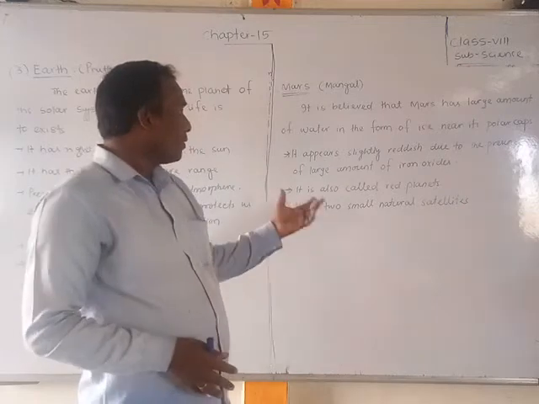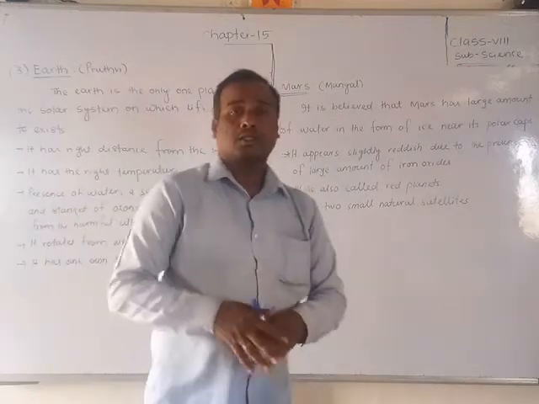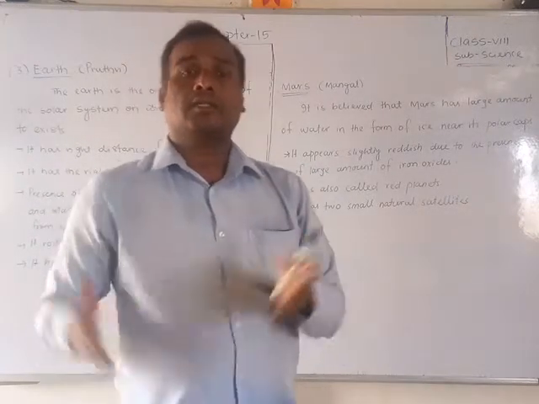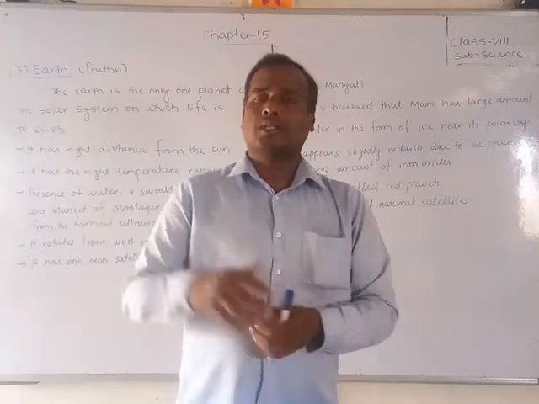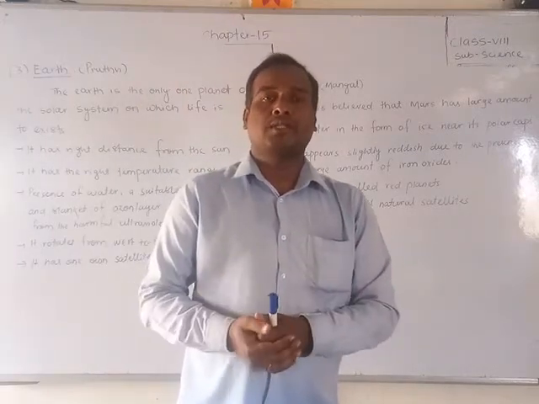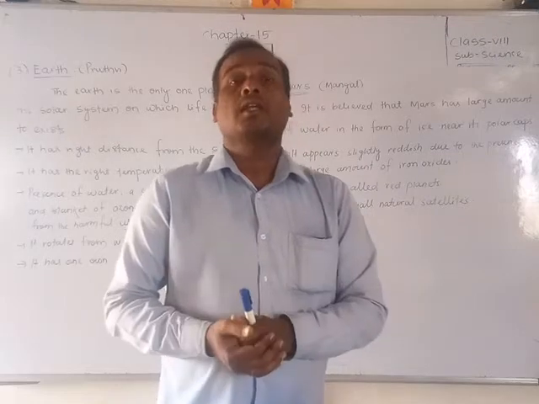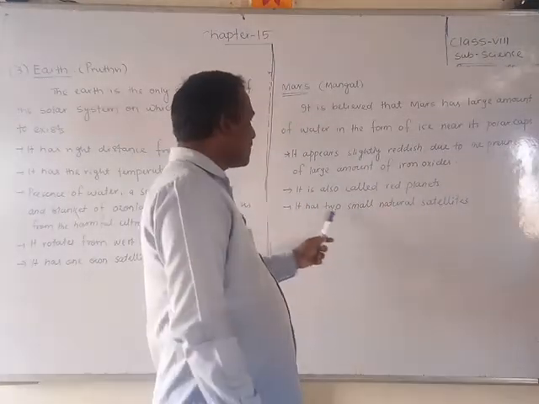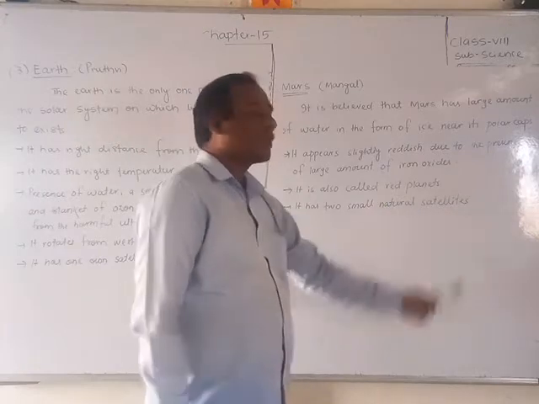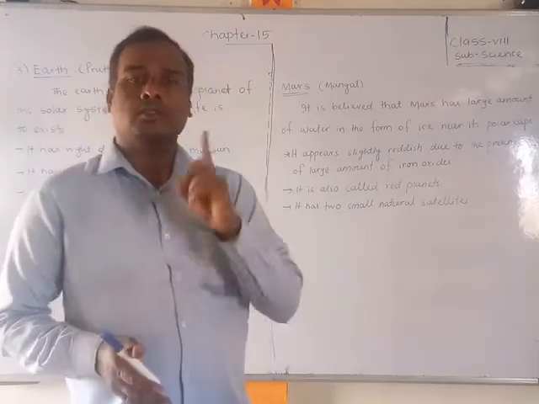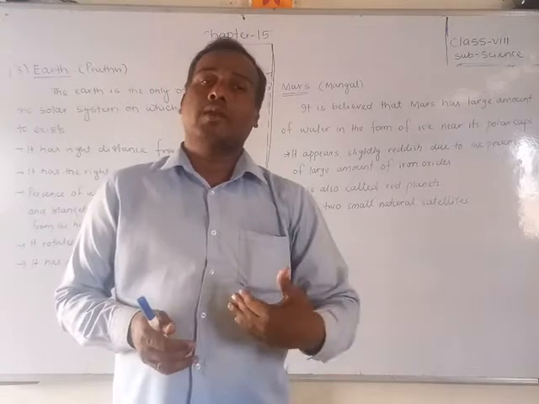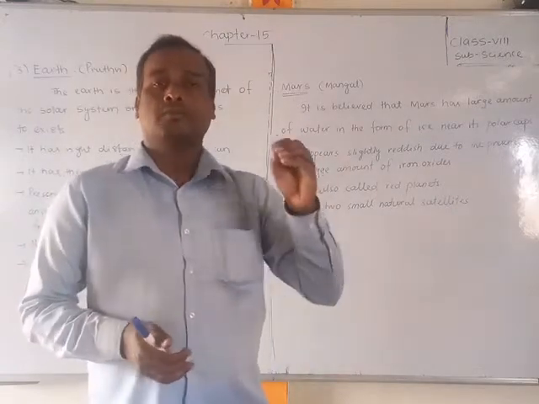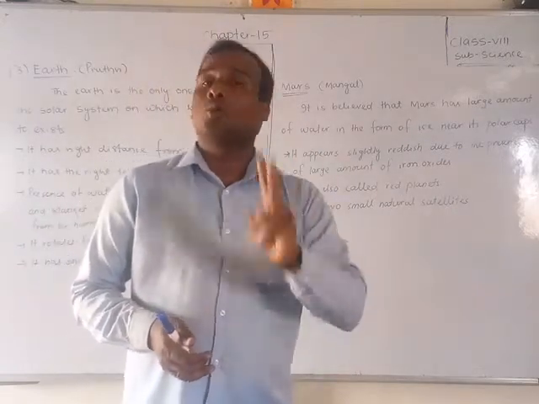So that's why, due to iron oxides being present on Mangal, or Mars, it is reddish in color. That's why we also call this planet the red planet. It has two small natural satellites. Just as Earth has one natural satellite, Mars has two satellites.